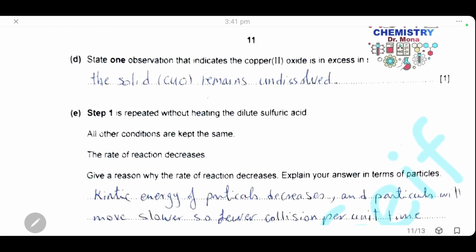State one observation that indicates that copper oxide is in excess in step 1. In step 1, we add sulfuric acid in a beaker, heated. Then we add solid copper oxide. We know that copper oxide is in excess when it remains undissolved or unreacted at the bottom of the beaker.